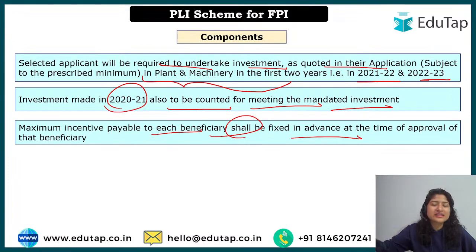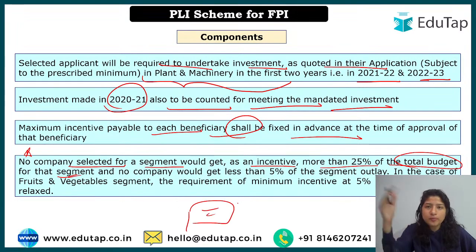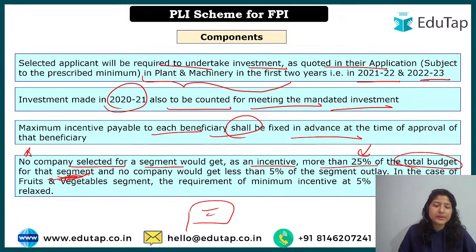It is not like that if you are doing exceptional sales, you will have exceptional benefit. No, it will be already fixed how much incentive will be given. And it's important: no company selected for a segment will get more than 25% of the total budget for that segment. So there are different segments we have seen, different components, right? There is already an assigned budget for those segments. Now there will be no company which will have more than 25%. So at maximum a company can apply for 25% of the total budget that has been assigned by the government for that particular segment. Okay, not for the company but for the segment.